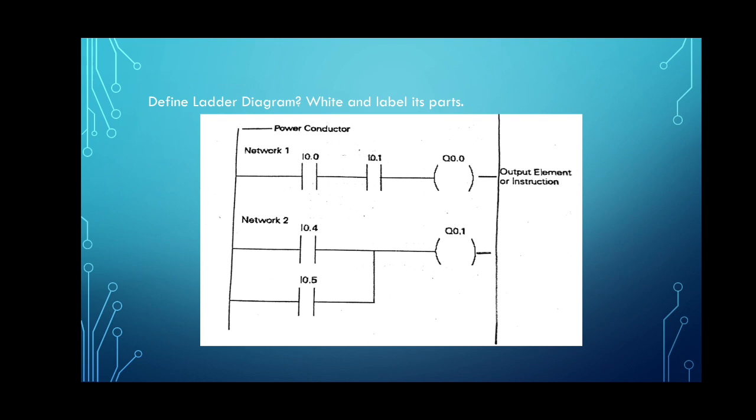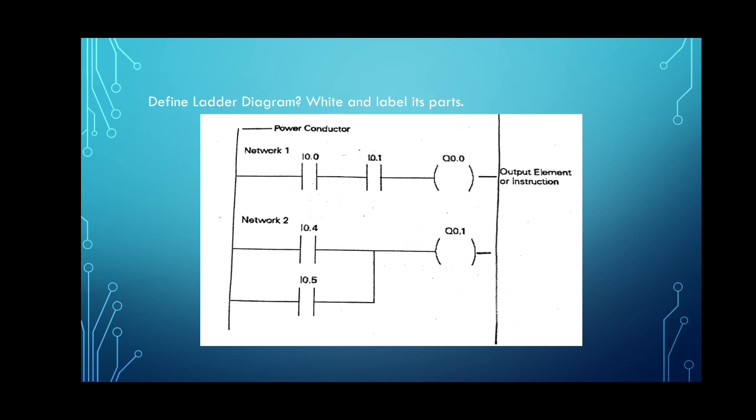Next question, asked for 5 marks: define ladder diagram with label the parts. We have to draw the ladder diagram and label the parts. First we will go with what a ladder diagram is and what the different parts used in it are. Ladder diagram or ladder logic is a type of programming used for PLC.